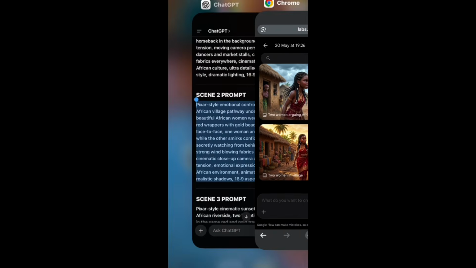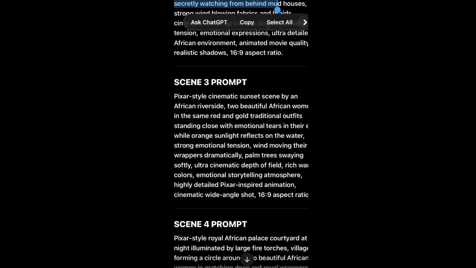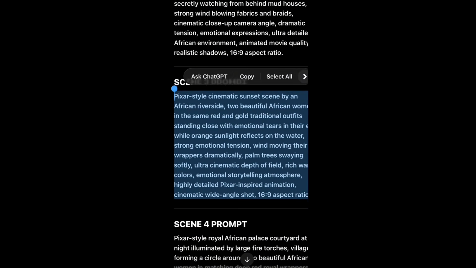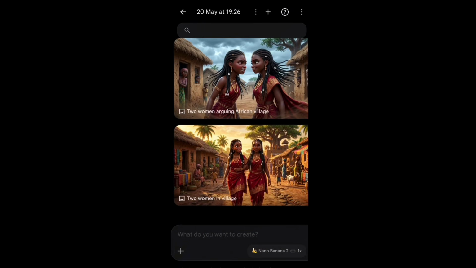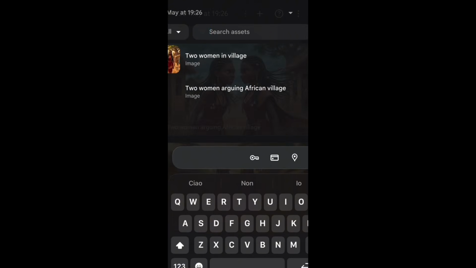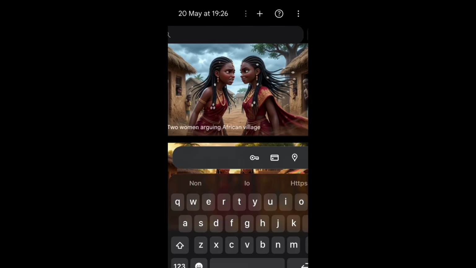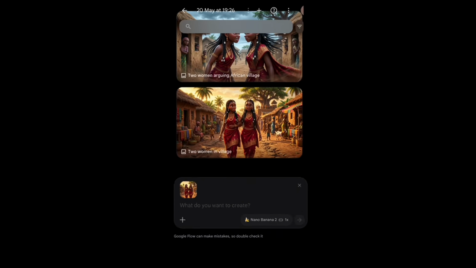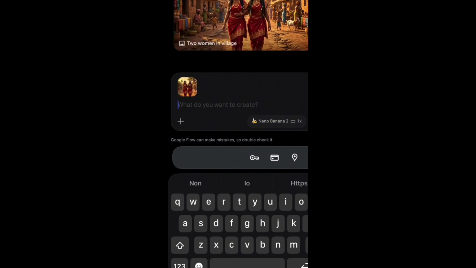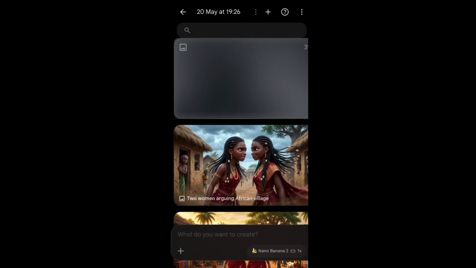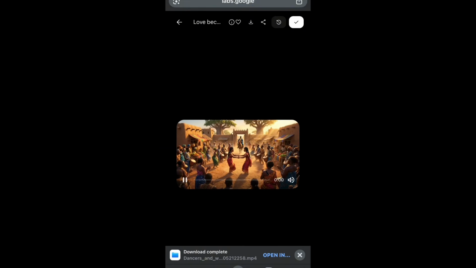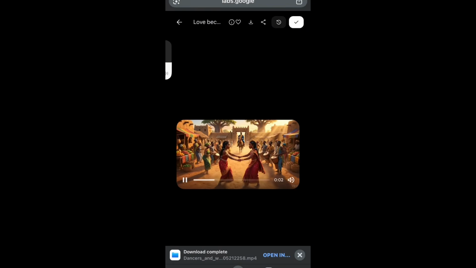So we'll go ahead and repeat the same process. Head back to ChatGPT, copy the prompt for the third image, come back to Google Flow, click on the plus icon. We'll see the image, the first base image that was created. Select it and make sure it is highlighted in the description box space. Once it is highlighted, we'll go ahead and paste our prompt and hit the arrow and the image will start generating. So we'll go ahead and repeat this process for all the other images we have. Remember, we have 5 scenes in our story. So next, we're going to bring our characters to life using our video generating tool.